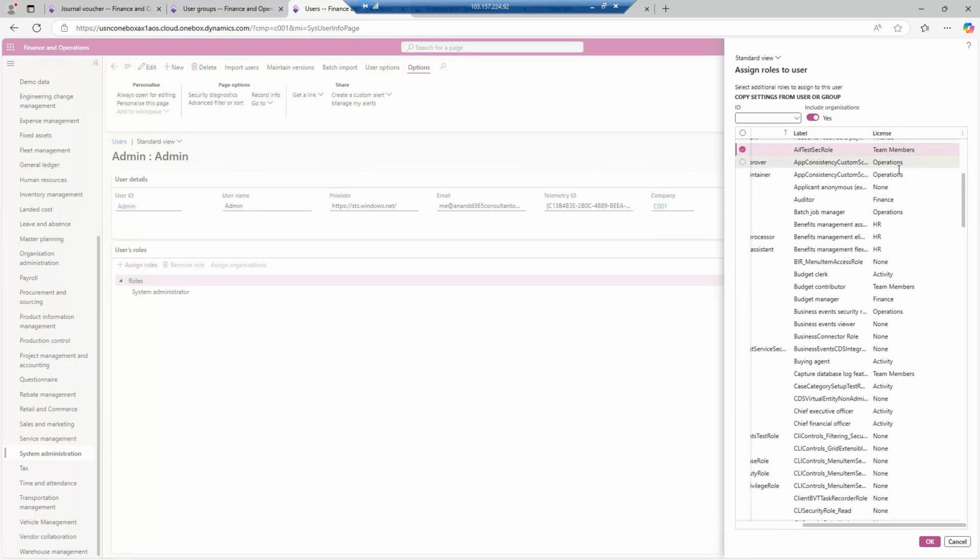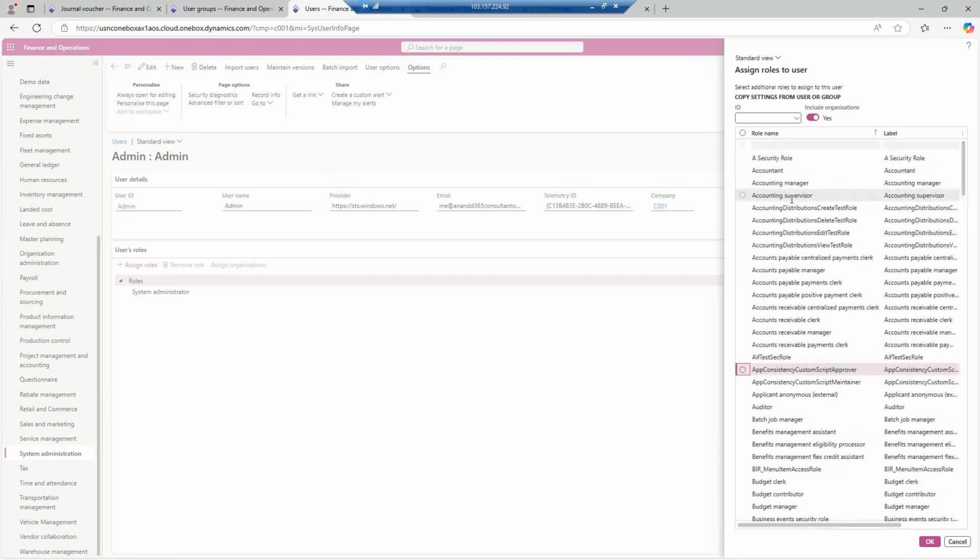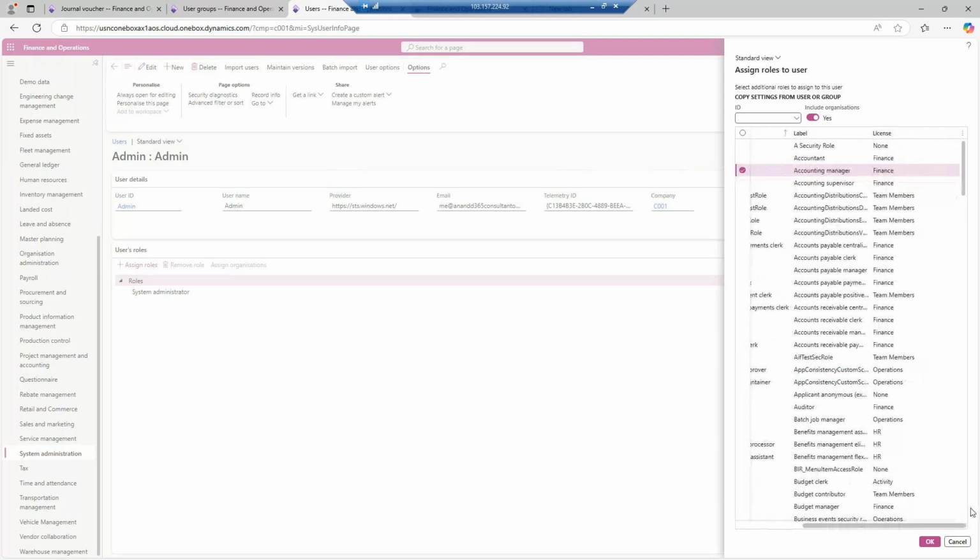But for a particular role, which type of license is required? Let's say, for example, you are giving someone the role of accountant. For the accountant, accounting manager is the label, and a finance license is required. Similarly, you need to tell your customer that whenever they purchase, depending upon the number of users, the license should be purchased by the client.